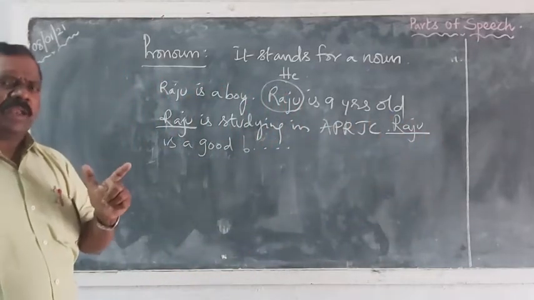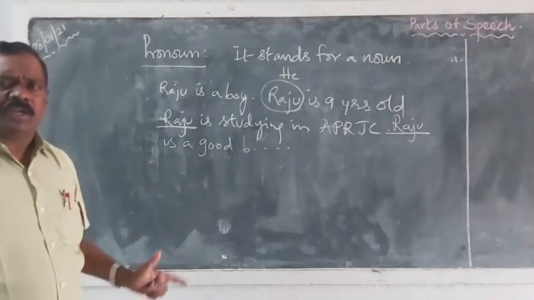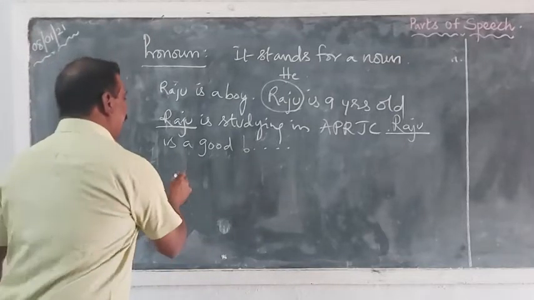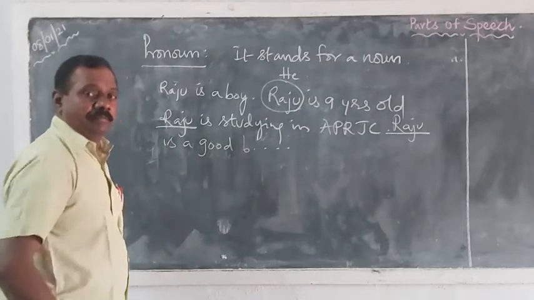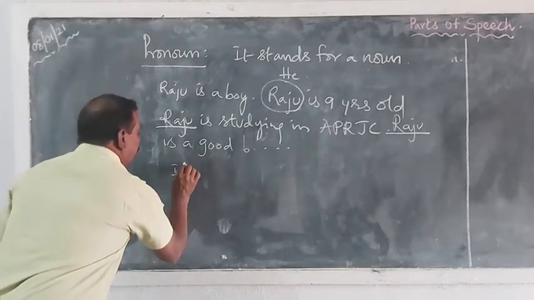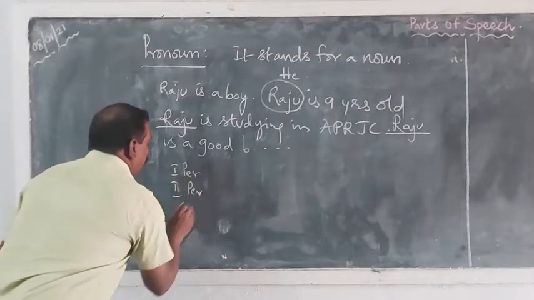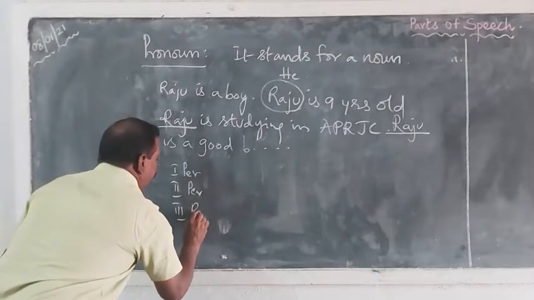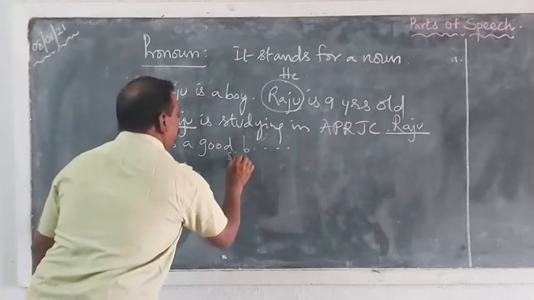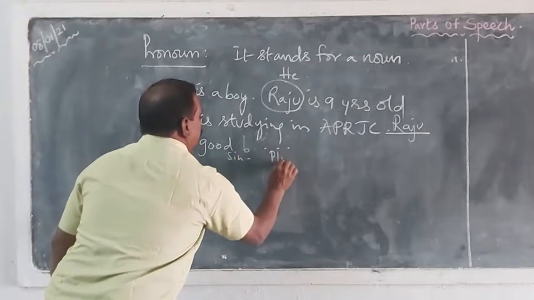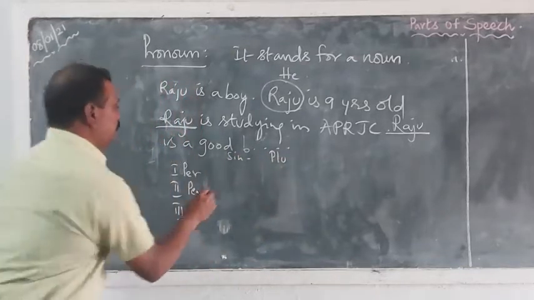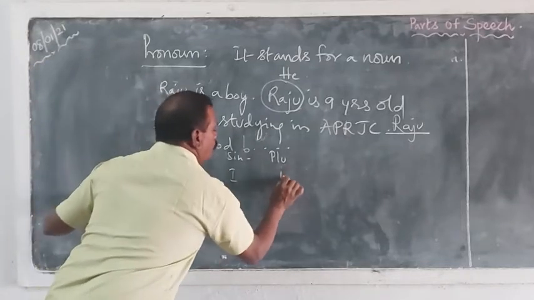Mainly there are very few pronouns that we can easily remember. For example, there are 3 persons. You know pretty well: first person, second person, third person. Once again there are singular and plural. So first person singular, I, plural we.